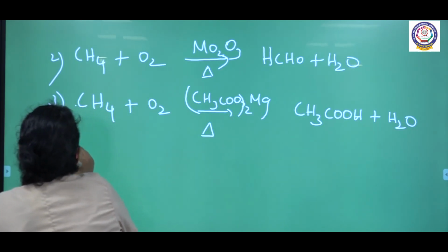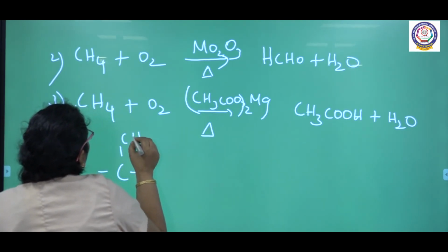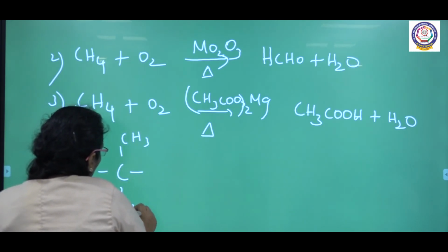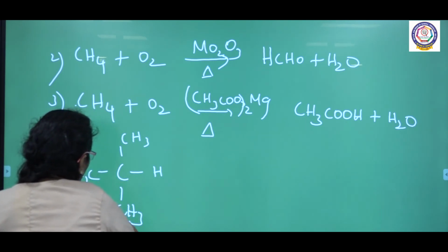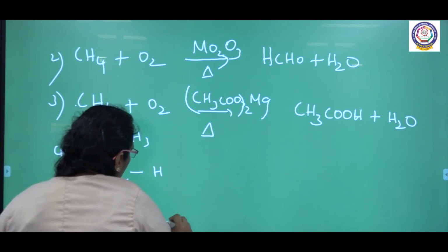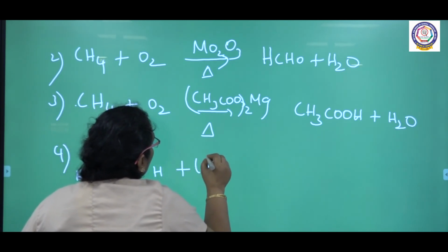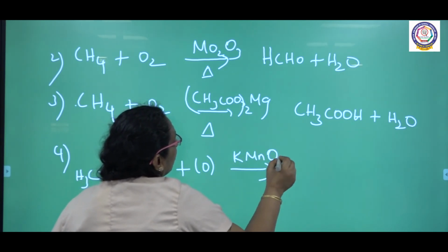Similarly, for example, a compound like 2-methyl propane undergoes controlled oxidation. We are using the reagent KMnO4.